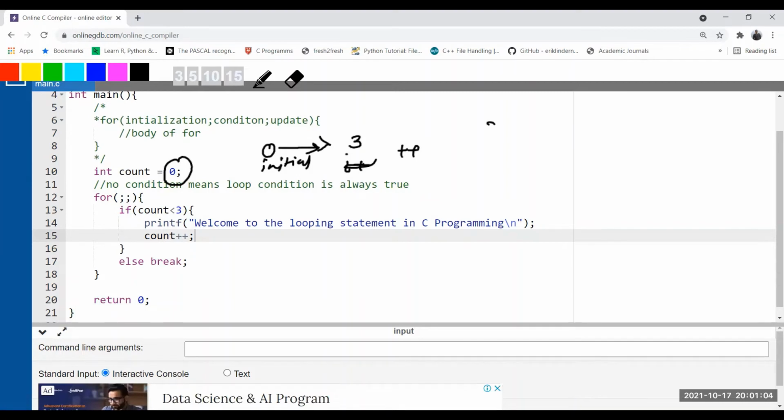If we start from the opposite direction, the starting value is 3 and I need to reach 0. It's better to follow this direction, correct? So minus minus should be used. Decrement. Let me show you this.